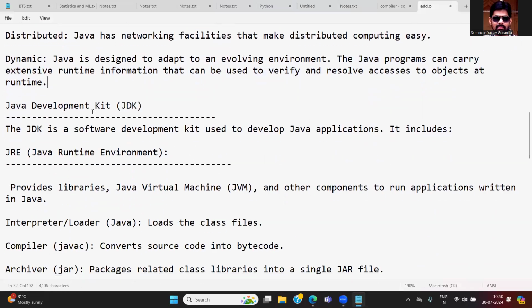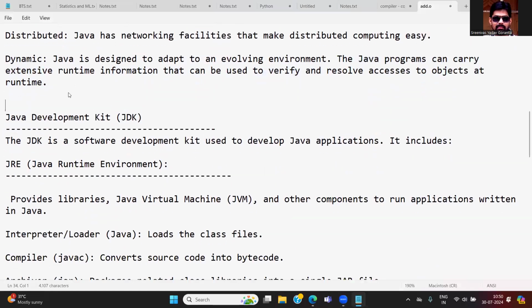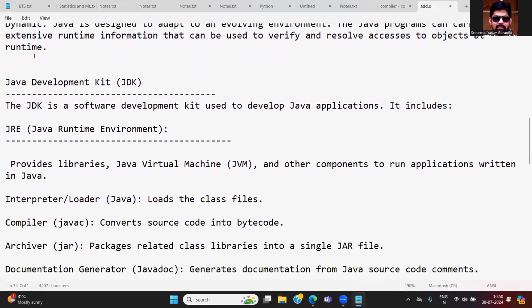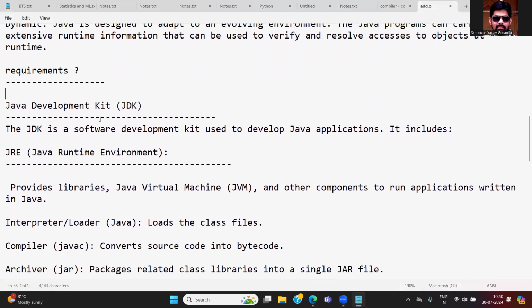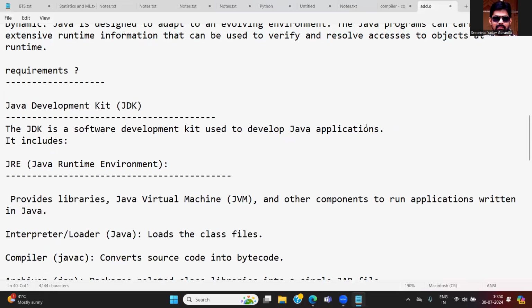But now, if you want to work with Java, what do we need to do? Let me write about the requirements. Requirements for Java. Whenever you have the system, first of all, you need to install the Java Development Kit, JDK. Without JDK, you cannot write even a single program. So first of all, you have to install JDK in your system. JDK is a software development kit used to develop Java applications, and it includes multiple things.